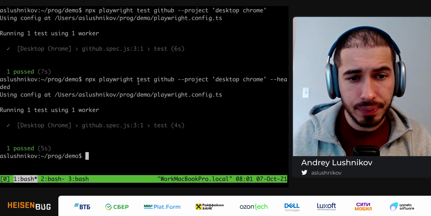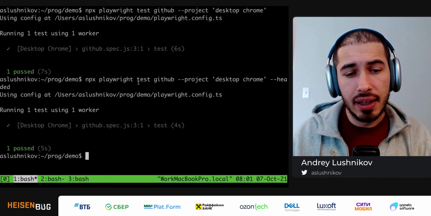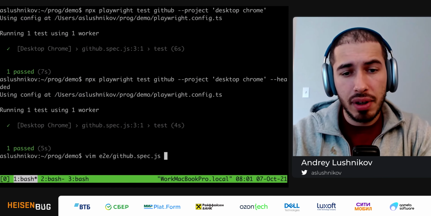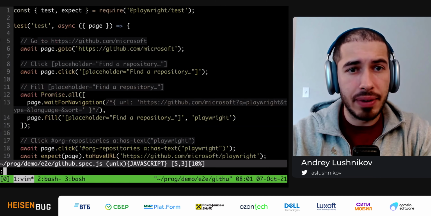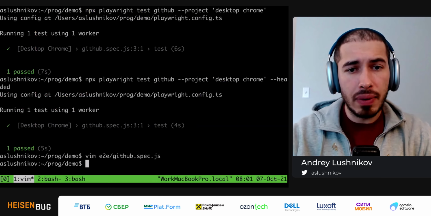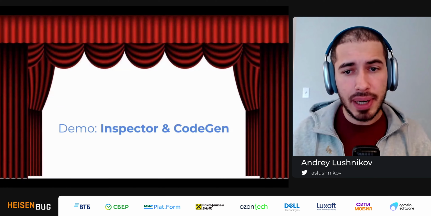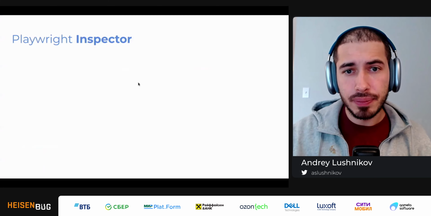So this is how we actually author new tests. And if I want to, I can go to my editor and edit these tests if I wish so. So these were Inspector and CodeGen.